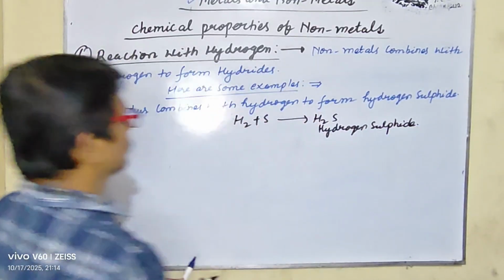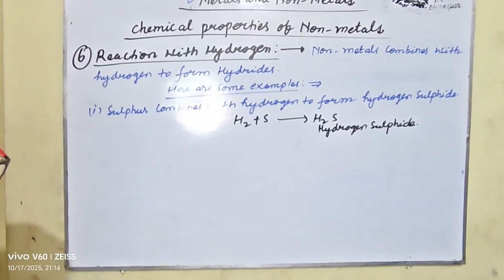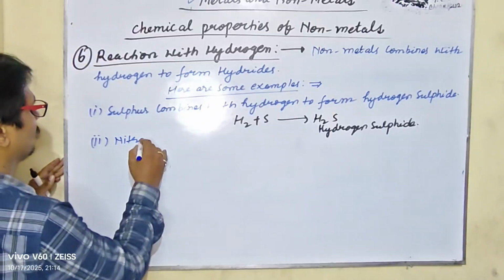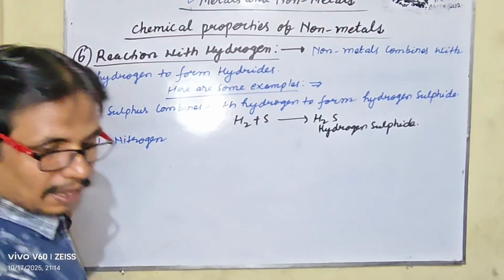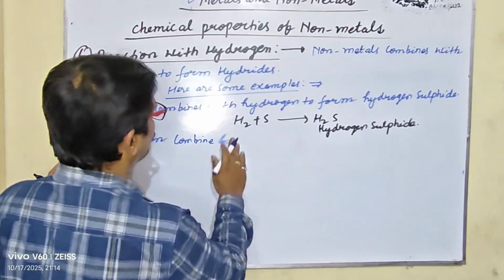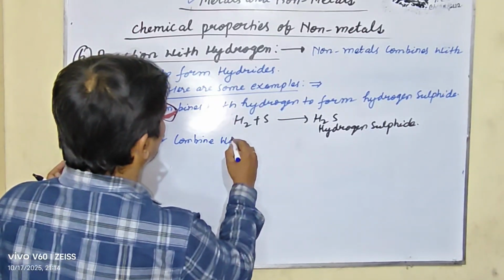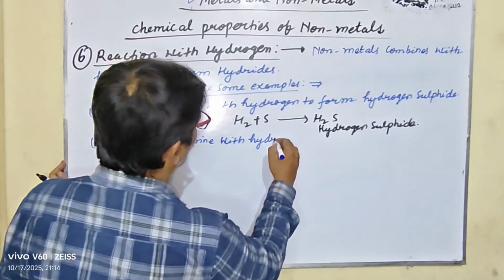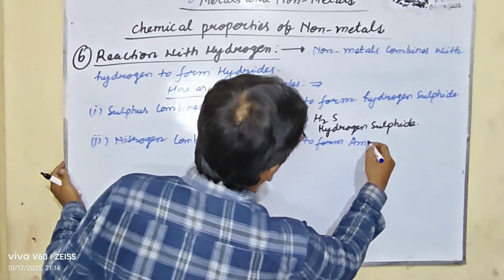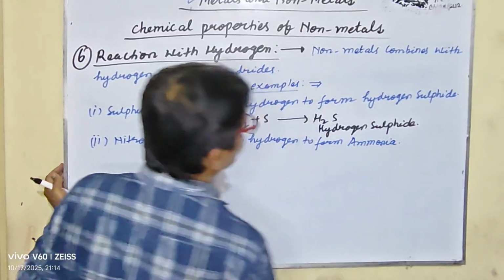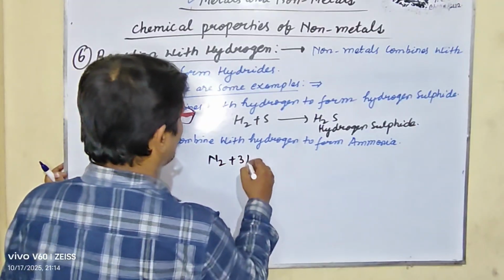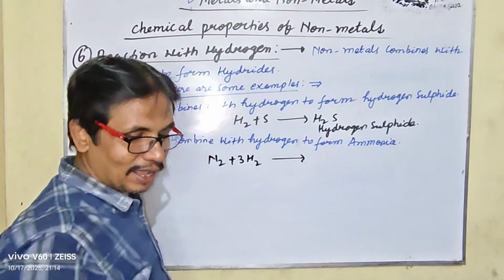Let us take another example: nitrogen combines with hydrogen to form ammonia, that is NH3. The reaction is N2 plus 3H2 gives 2NH3.